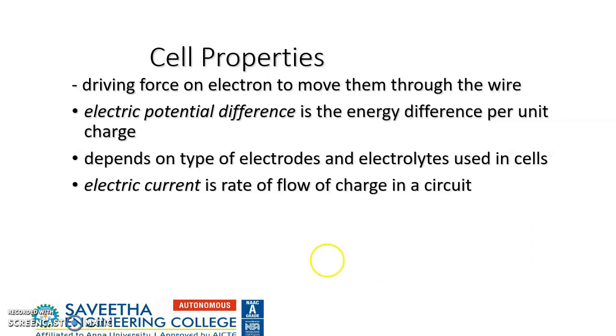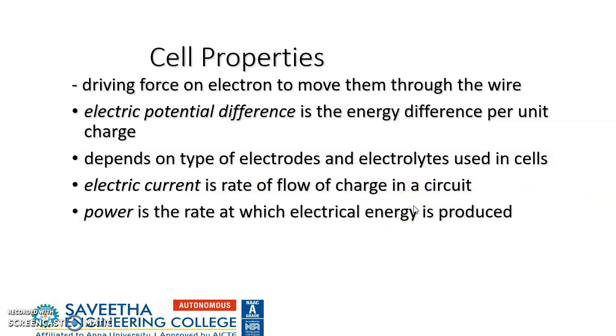The driving force moves electrons through the wire. The electric potential difference is the energy difference per unit charge. It depends on the types of electrodes and electrolytes used in the cells. The electric current is the rate of flow of the charge in the circuit.